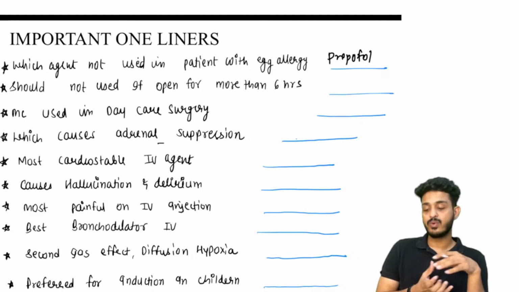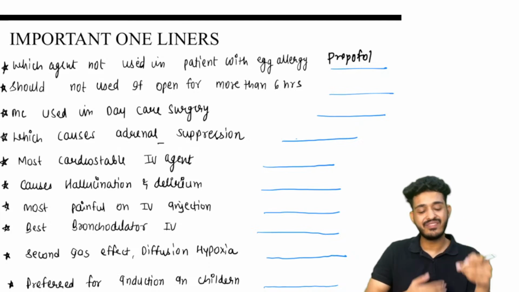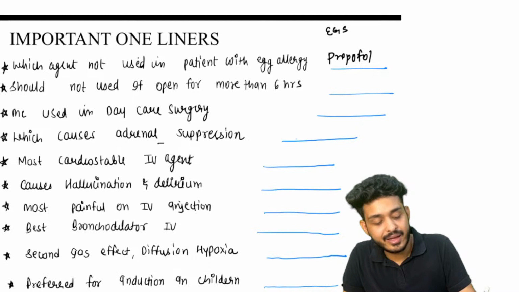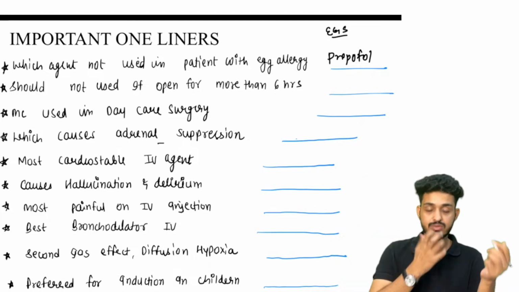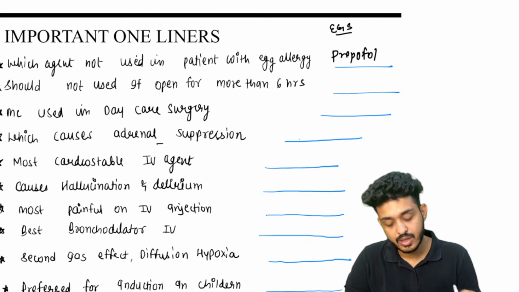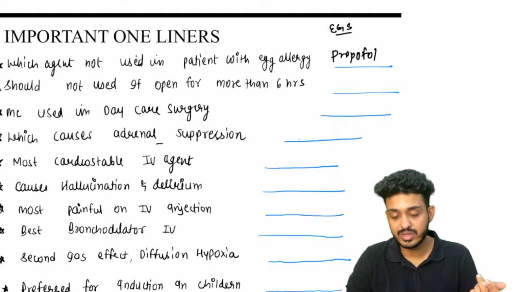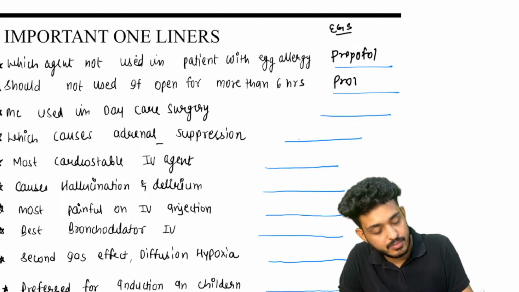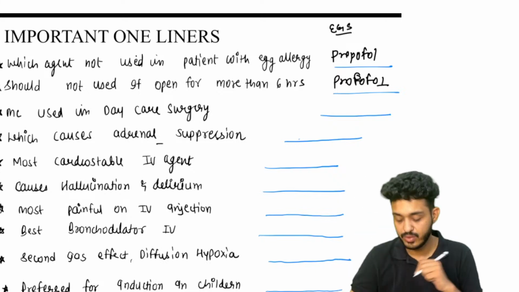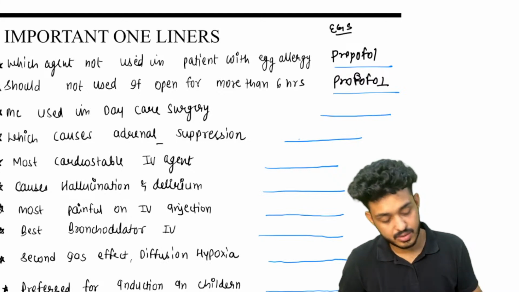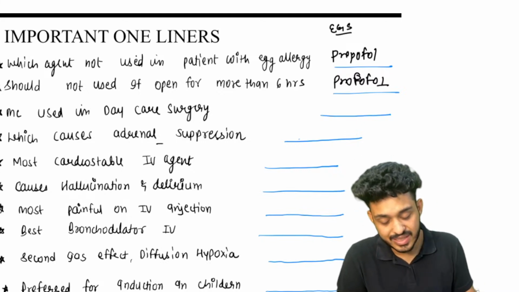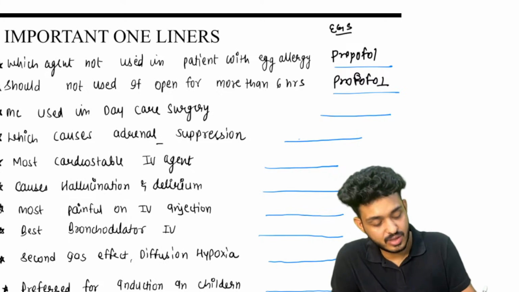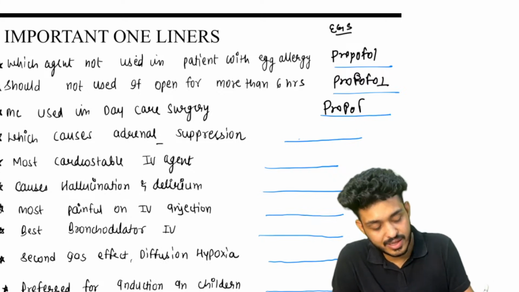Propofol means, propofol will be having what? It will be having EGS, that is egg, glycerol, and soybean, right? So we cannot use it. Should not be used if open for more than 6 hours. Again, your answer will be propofol. Propofol. Okay, very good, Muskan. So again, your answer would be propofol. Most commonly used in daycare surgery. Sir, why are you asking about propofol again and again?